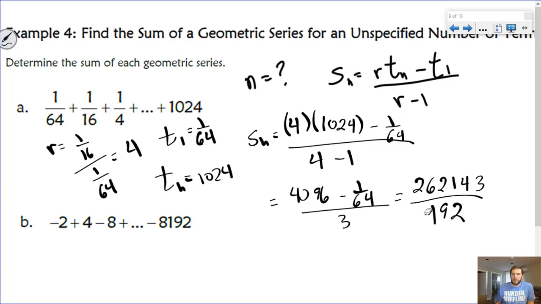Now, it might seem like a bit of an ugly number here, but if we think about this for a second, 1/64 plus 1/16 plus 1/4 is where we're getting this nasty decimal from, because then the next numbers are going to be 4, and then 16, and then 64, and so on and so on, right? So the rest of these numbers are going to give us a nice, neat whole number answer, but because of these first three fractions, it gives us this weird fraction here.